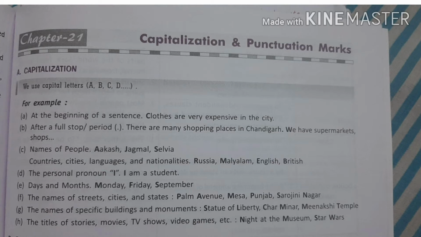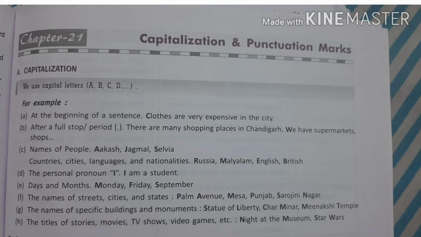Next, names of people like Akash, Akshara, Uday, any name of a person, we always start with a capital letter. Countries, cities, languages and nationalities always start with a capital letter. Next, the personal pronoun I is always written as a capital. I am a good student.